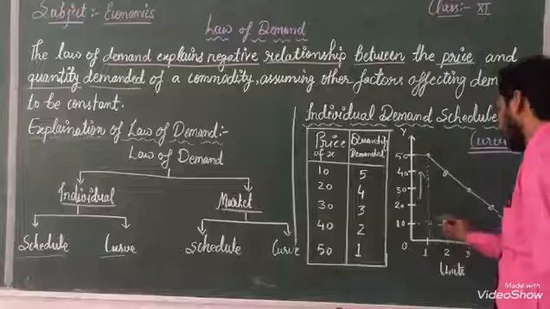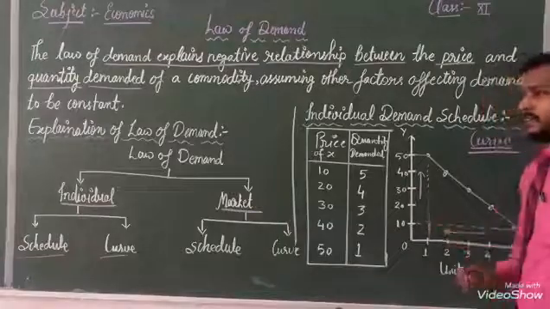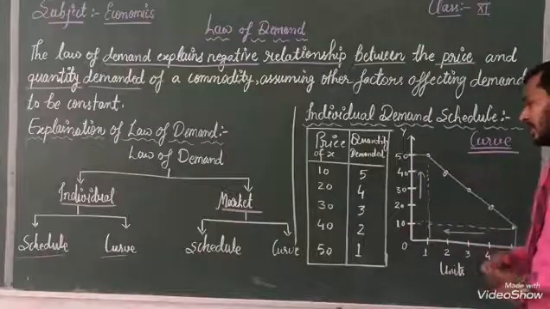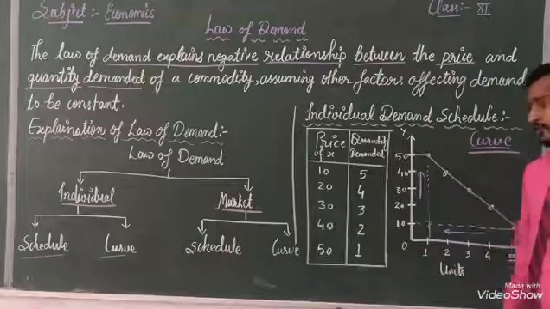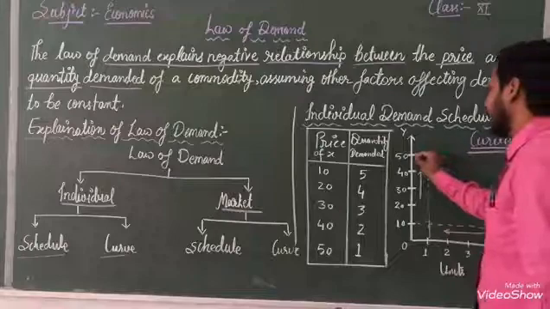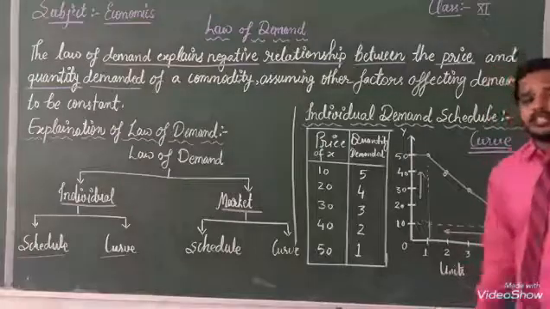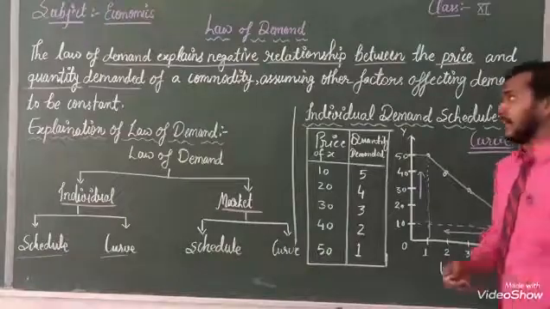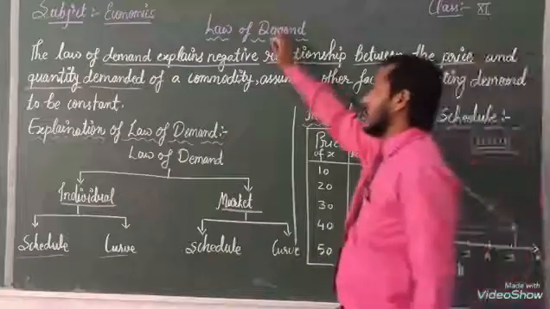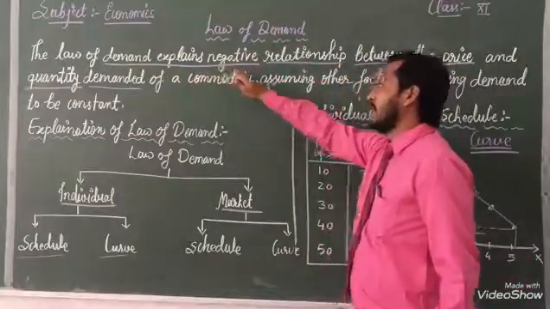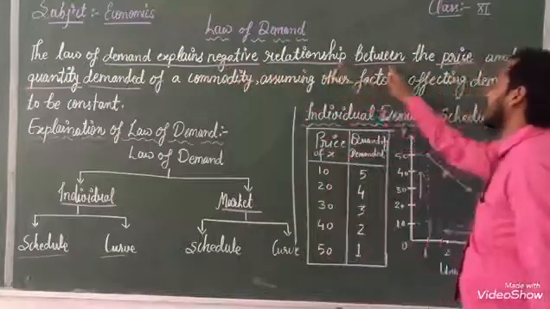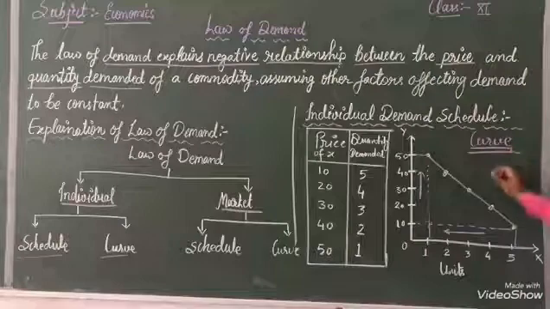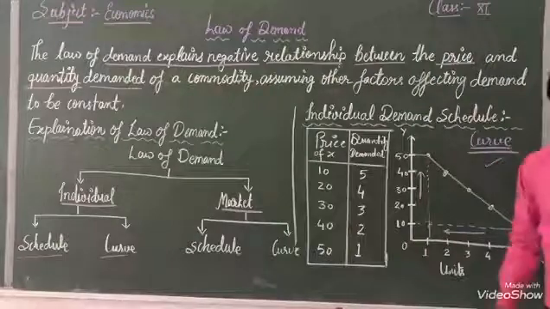With the help of that, we can say there is a negative relationship between them. With the help of this table we can explain, and with the help of this curve we can show the relation between demand and price: demand explains the negative relationship between price and quantity demanded.